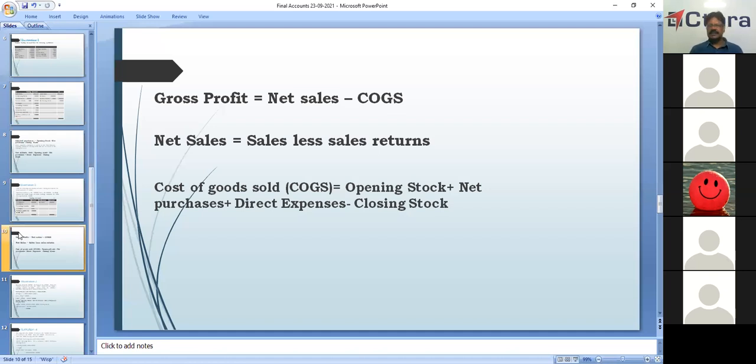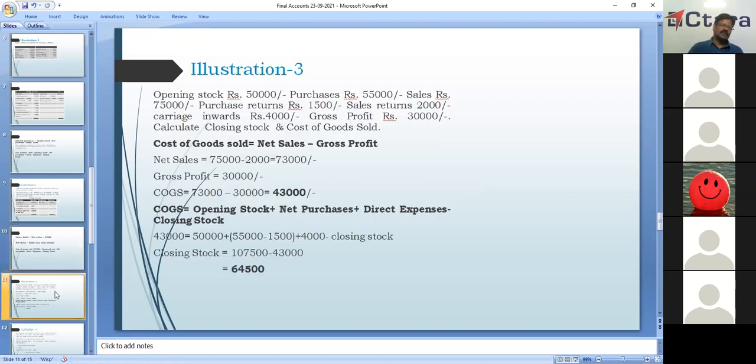Net sales is nothing but total sales minus sales returns. And cost of goods sold is obtained by adding opening stock, net purchases, direct expenses, and subtracting closing stock. So we have a small illustration here. Please follow.